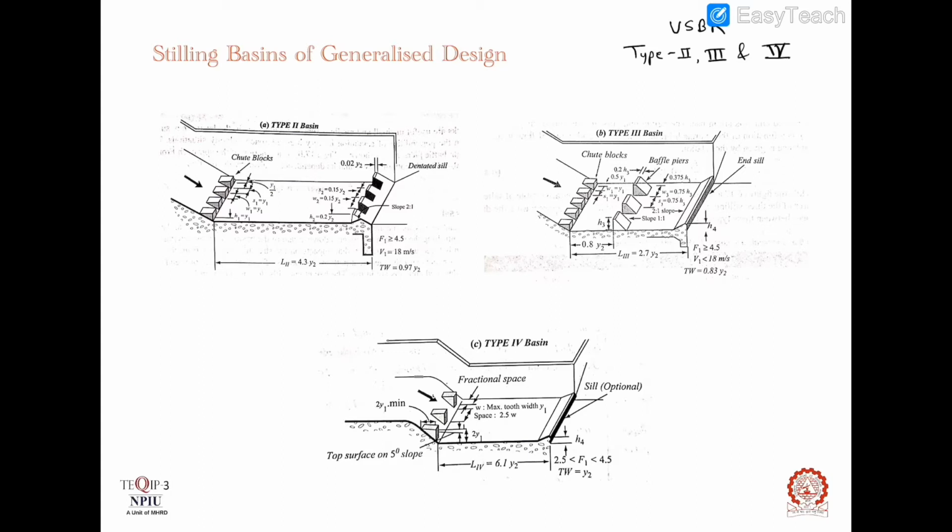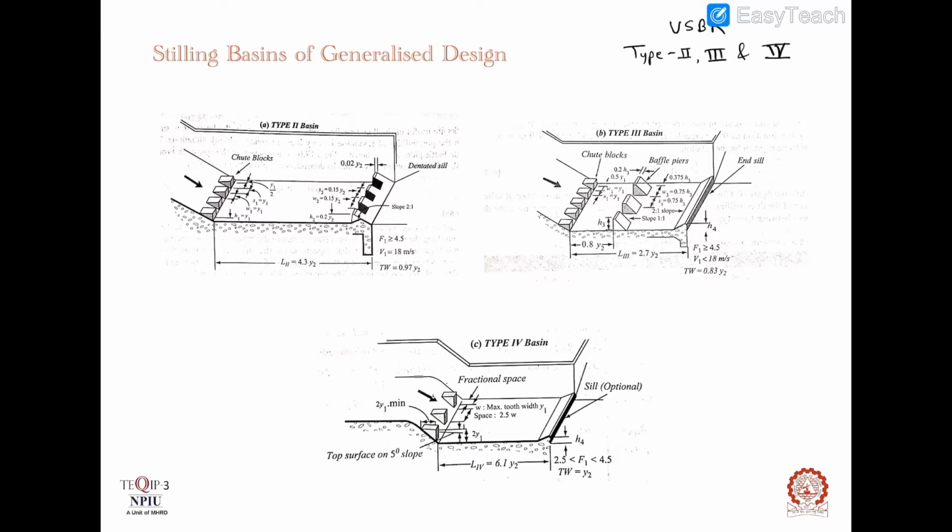The USBR basin type 1 is just an apron for the full length of a strong hydraulic jump in a rectangular channel, and its dimensions serve as a measure of the efficiency of other three types of stilling basins, that is type 2, type 3 and type 4. The jump in basin type 1 is a free jump, and this basin is not recommended for use in the field.